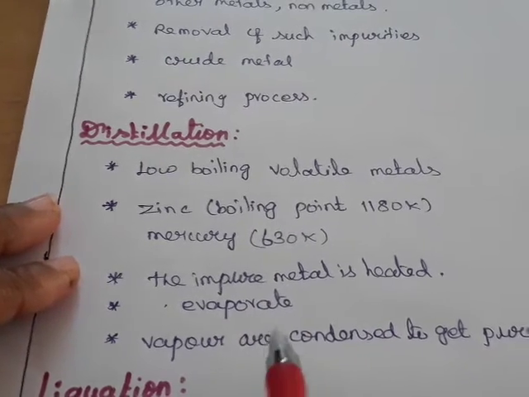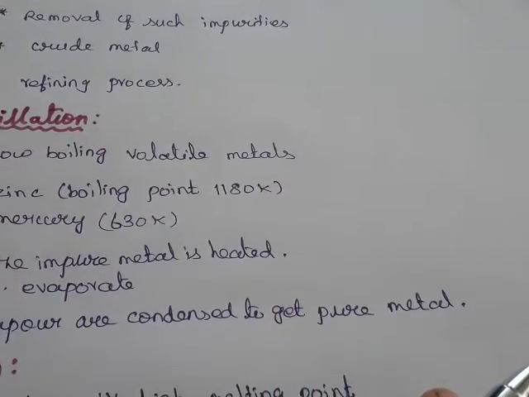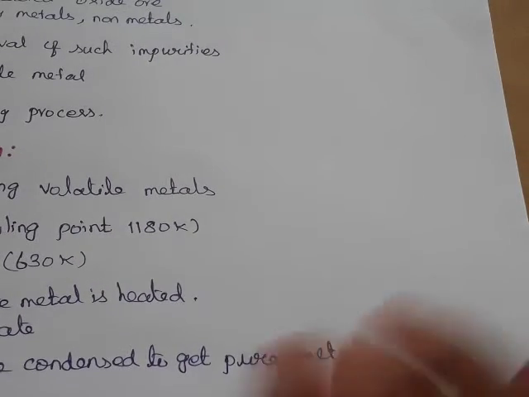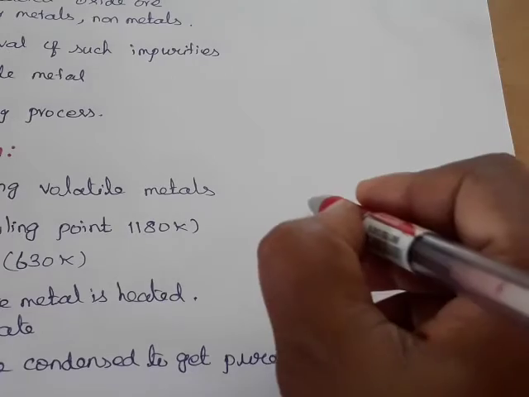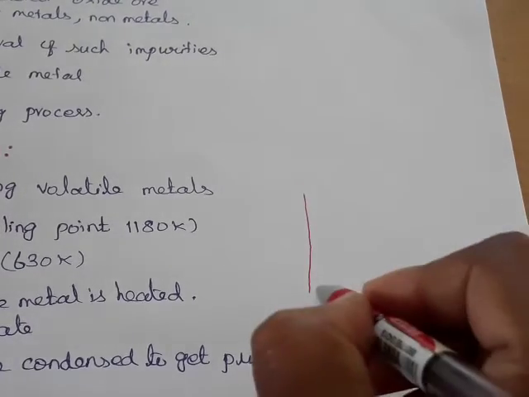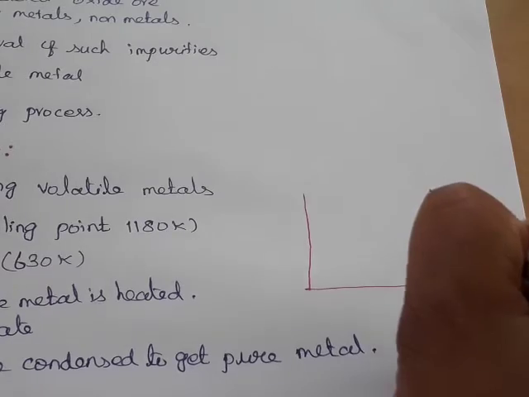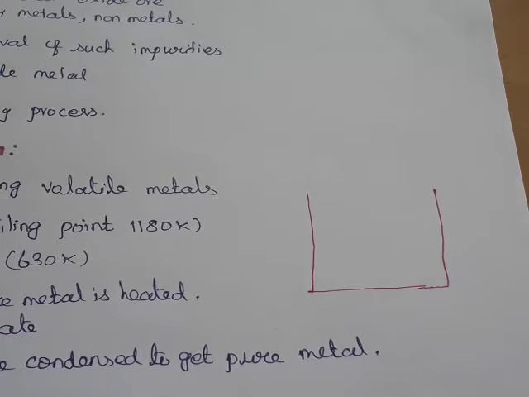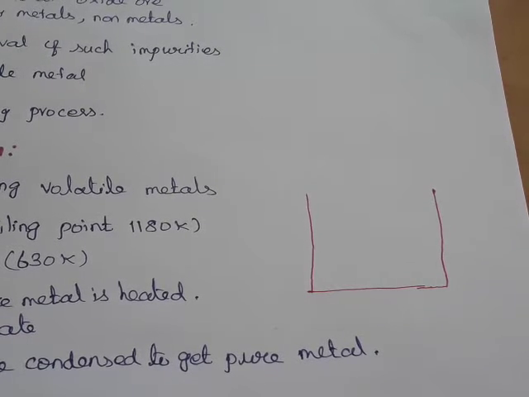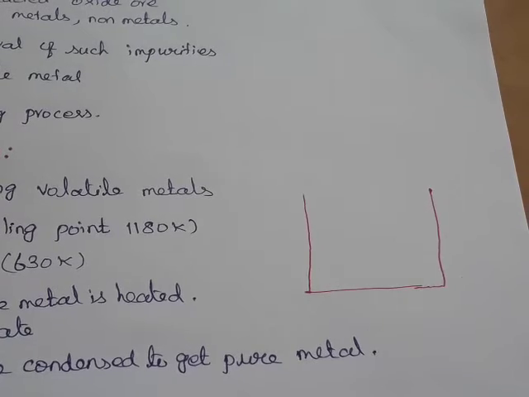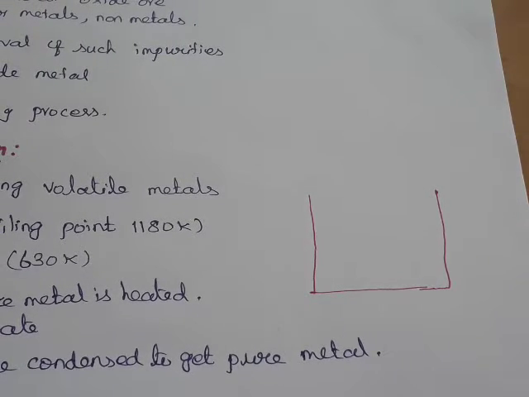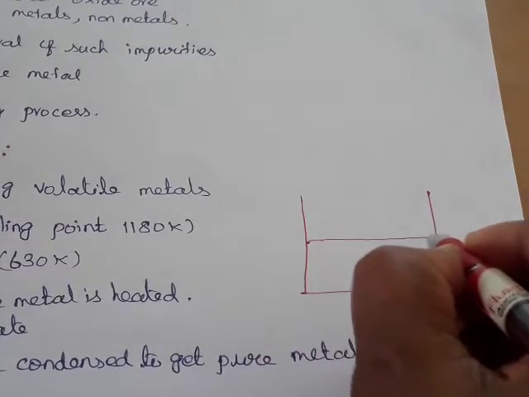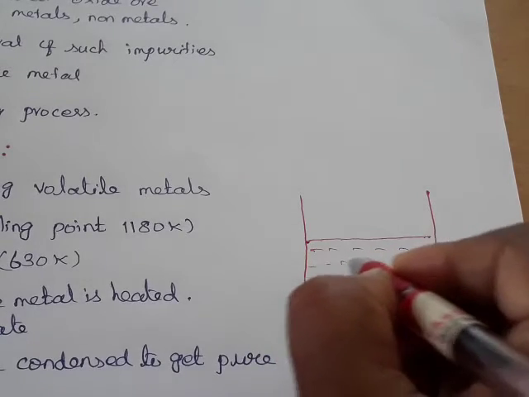Now we are going to see the distillation. This is the distillation vessel. The metal is heated and changes into the vapor state. That vapor is condensed into the pure metal. This is a very simple process. Now we take the low boiling liquid in the vessel.